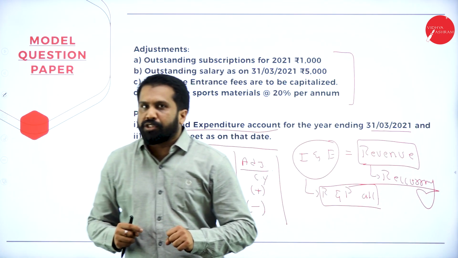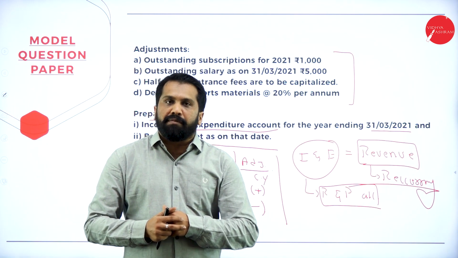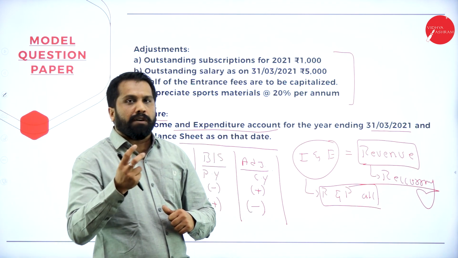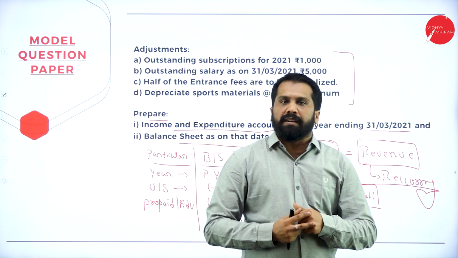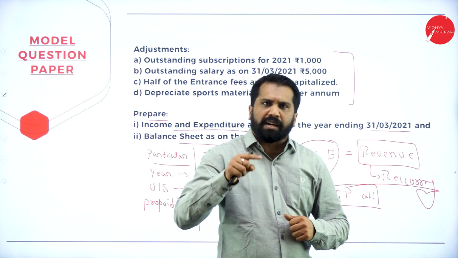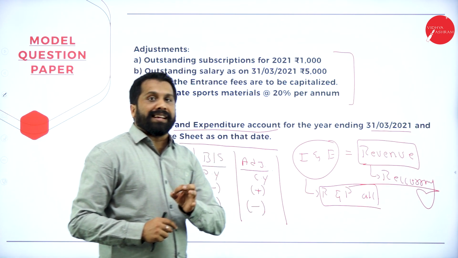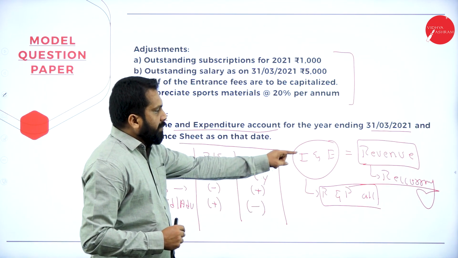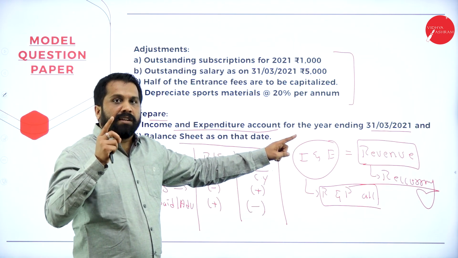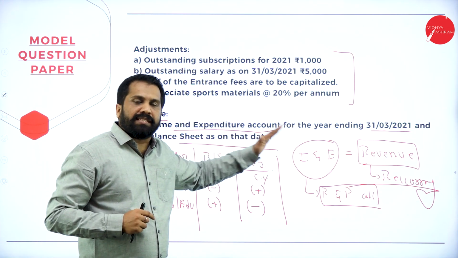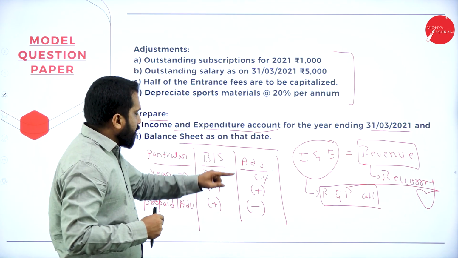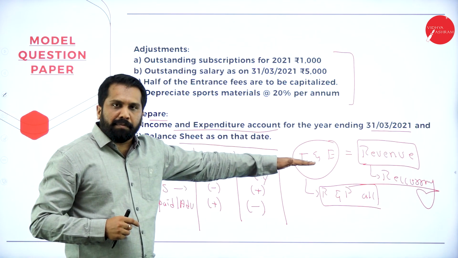Purchase of furniture. Will you purchase furniture every month? No. Purchase of land and building. Purchase of motor car. Deposits. All come under what? Non-recurring. So, under income and expenditure, just think whether we should consider it or not. If it is repeatedly happening, please consider. Hope you are clear. Concept number 1, concept number 2.